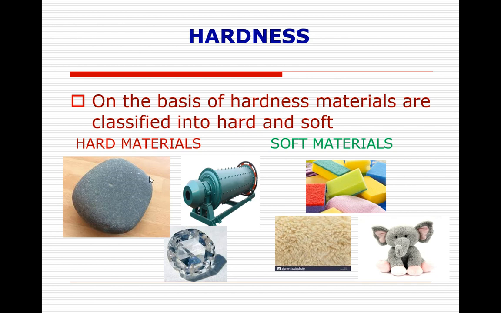You have to just classify which are the softer materials and harder materials. Very good. Complete activity 5. Next, we will go for the next property of material called solubility.